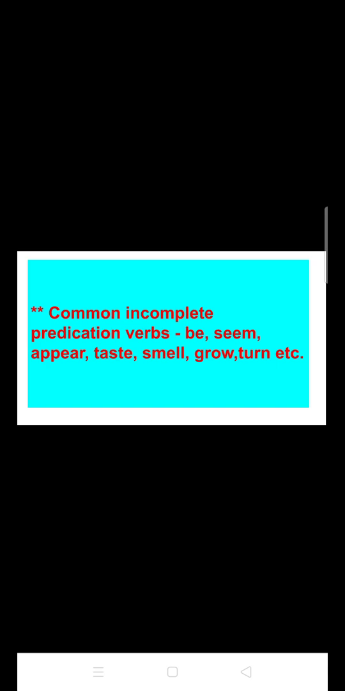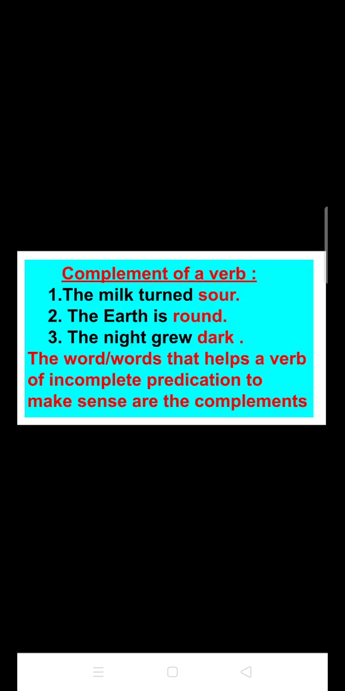So now our next topic is complement of a verb. In order to know the complements of a verb, here I have mentioned three sentences that I gave in the last topic also. Here are the same examples. In number 1, the milk turned sour. In number 2, the earth is round. And the last one, the night grew dark.